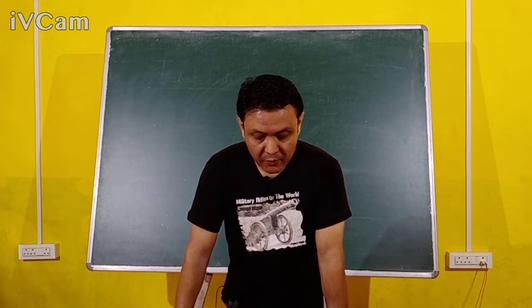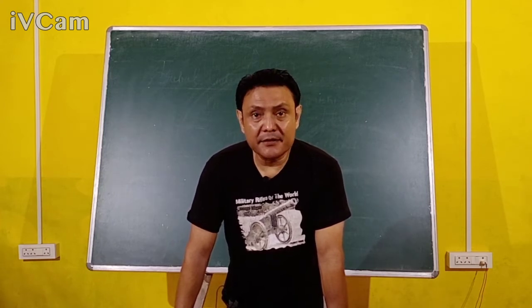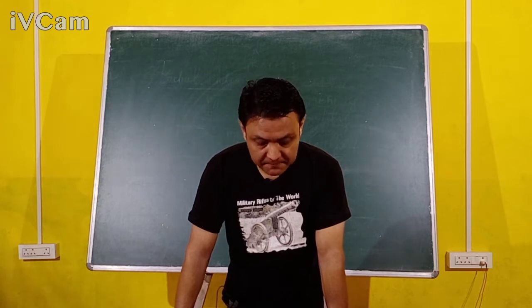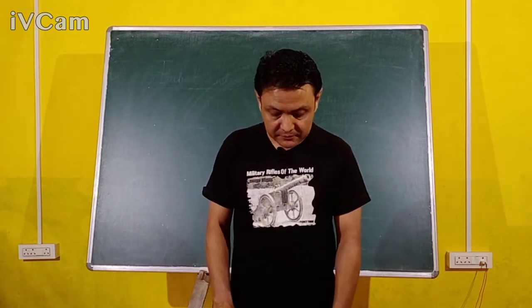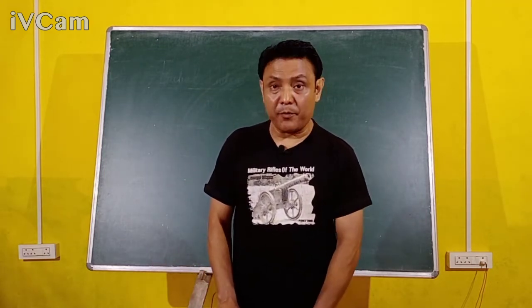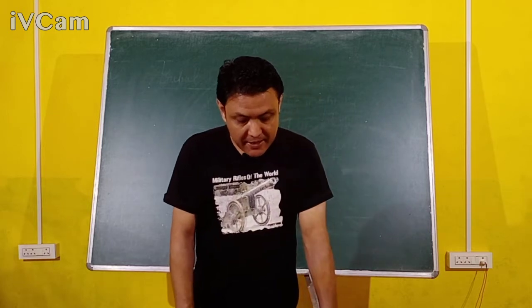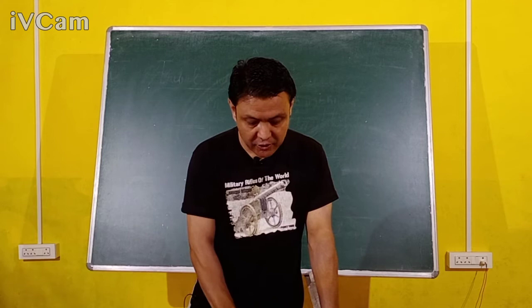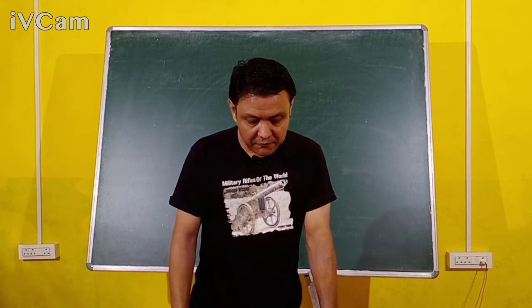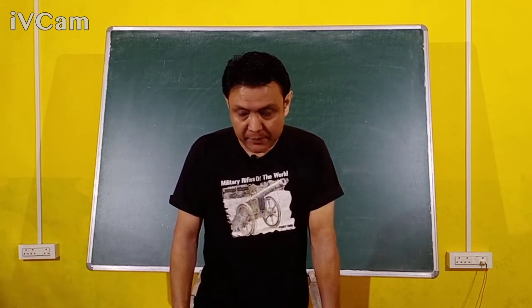Today we'll do the first chapter of chemistry, matter and its composition. Today we will deal with definitions. First we'll deal with the definition of matter. Matter has mass and occupies space. Then the composition of matter, and if time permits, we will talk about the arrangement of molecules in solids, liquids and gases.